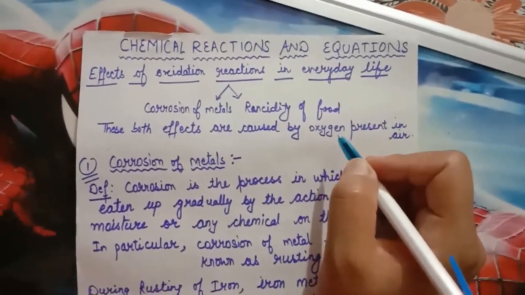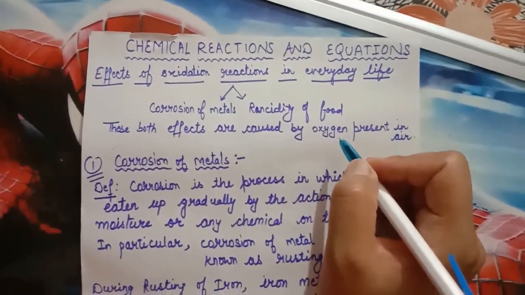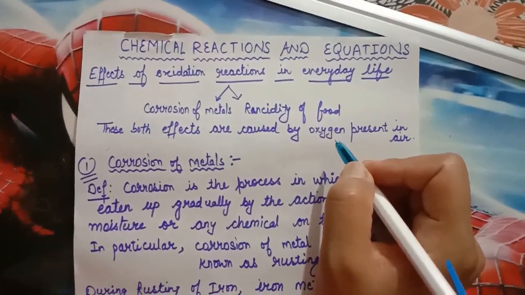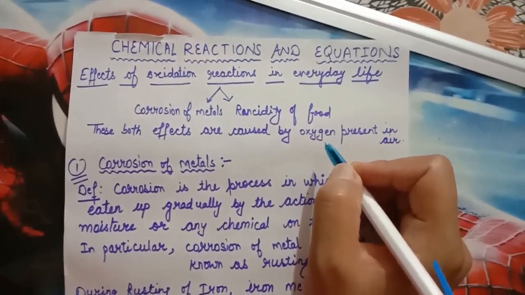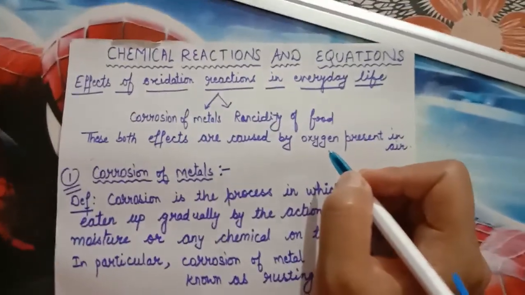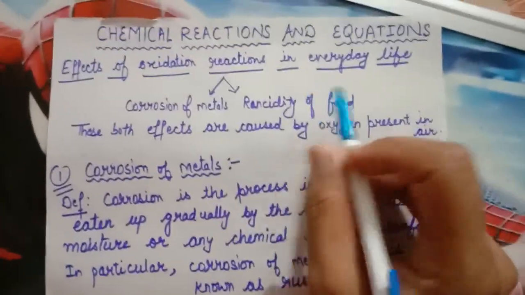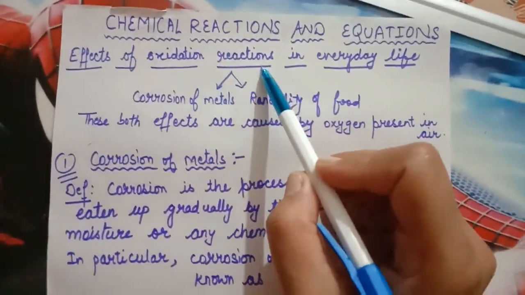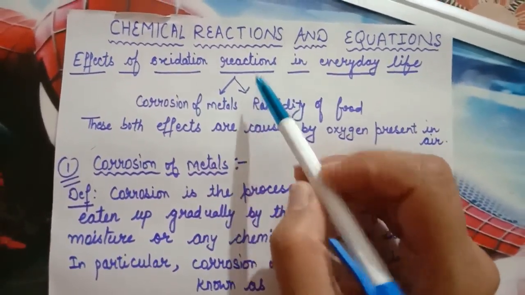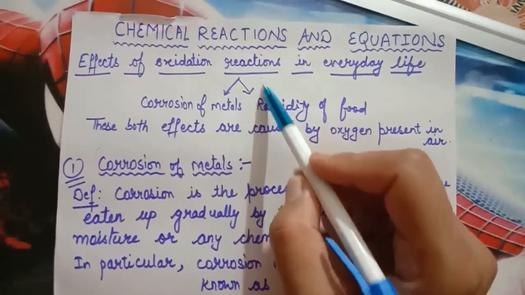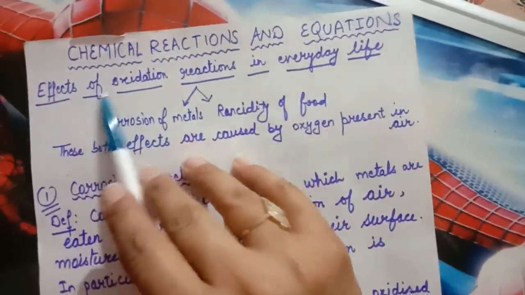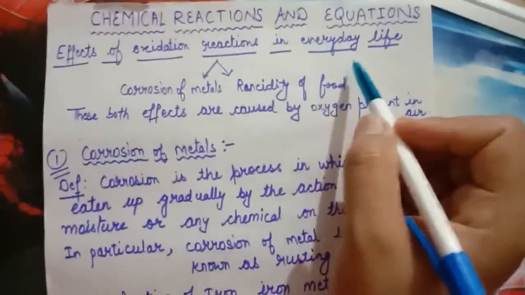Today I am discussing with you our last topic of the first chapter. The chapter's name is Chemical Reactions and Equations, and our last topic is Effects of Oxidation Reactions in Everyday Life. We have covered many oxidation reactions occurring around us in the last videos. In this video we are discussing the various negative effects of oxidation reactions in our daily life.